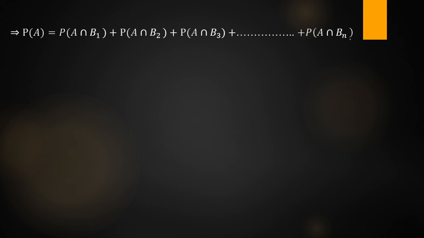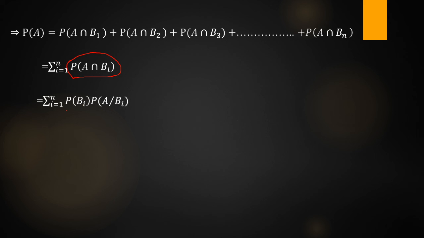But from the conditional probability definition, take P of A intersection Bi. A and Bi are any events, not mutually exclusive, any events. That's why we take the condition. What is that condition? From the definition of conditional probability, take P of Bi into P of A given Bi.